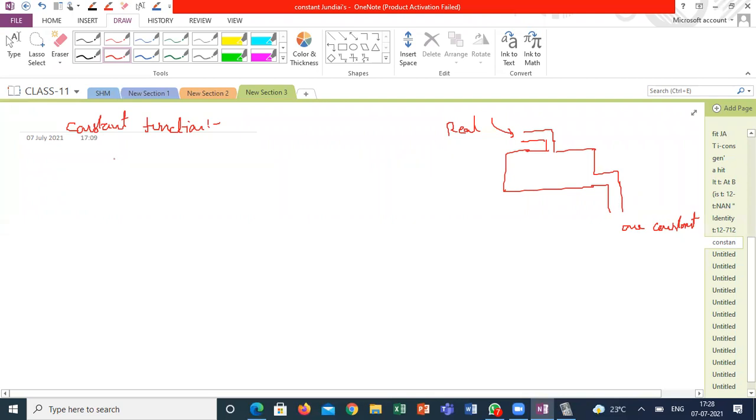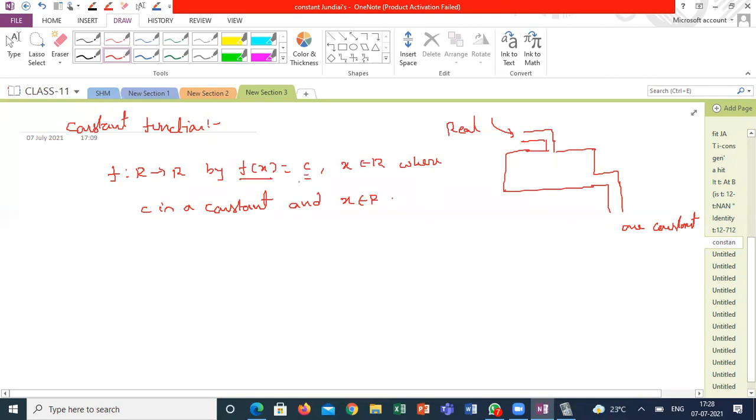A constant function is defined as a function from R to R by f of x is equal to c, where x belongs to the real numbers and c is a constant, for each x belonging to R. So f of x is a constant.